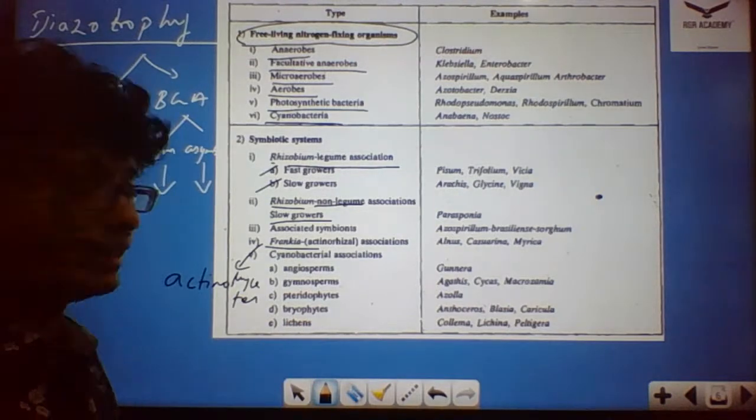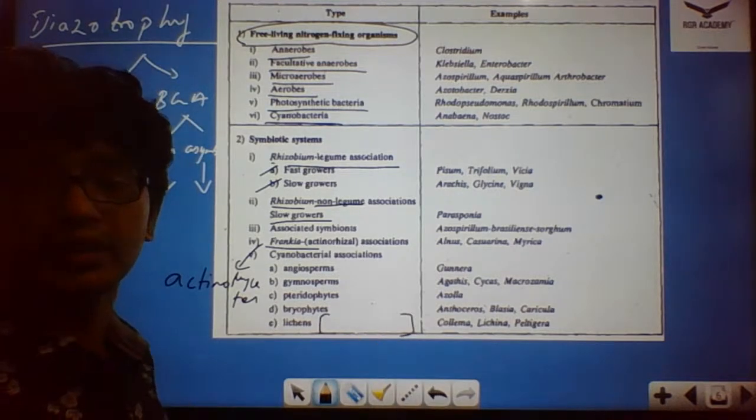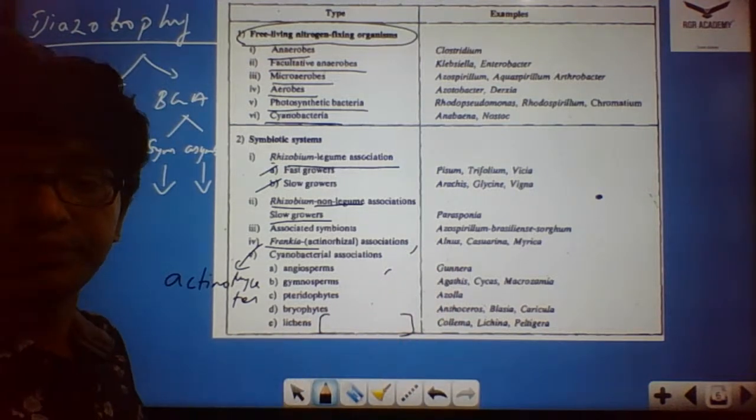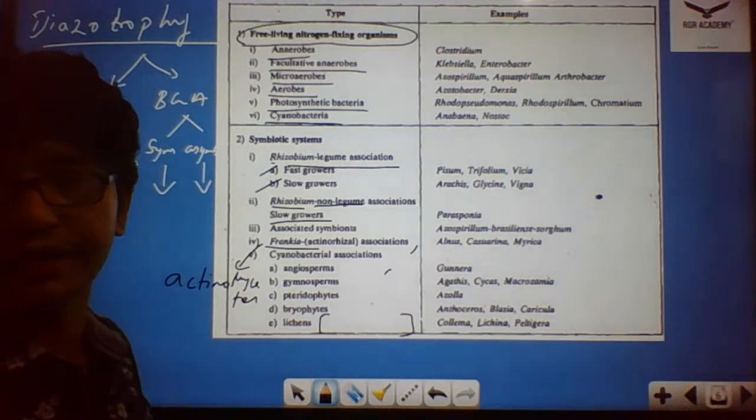So lichens is the symbiotic relationship. You have studied about the mycorrhizae and the lichens. So what do you mean by the lichens here? Lichens is a symbiotic relationship between the algae and the fungi, right? Between algae and the fungi.